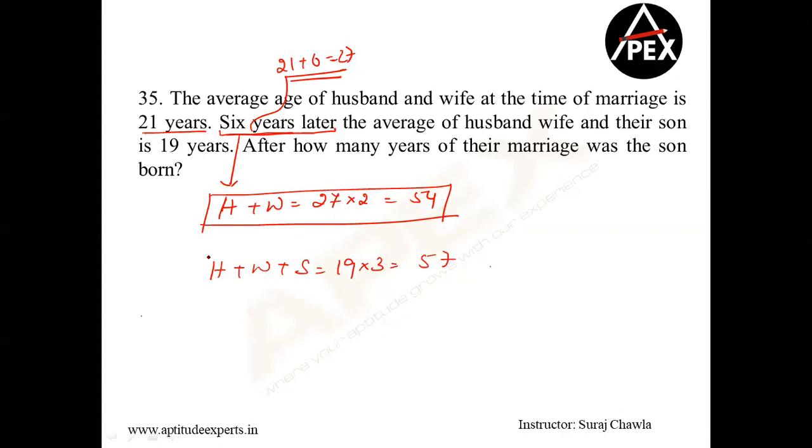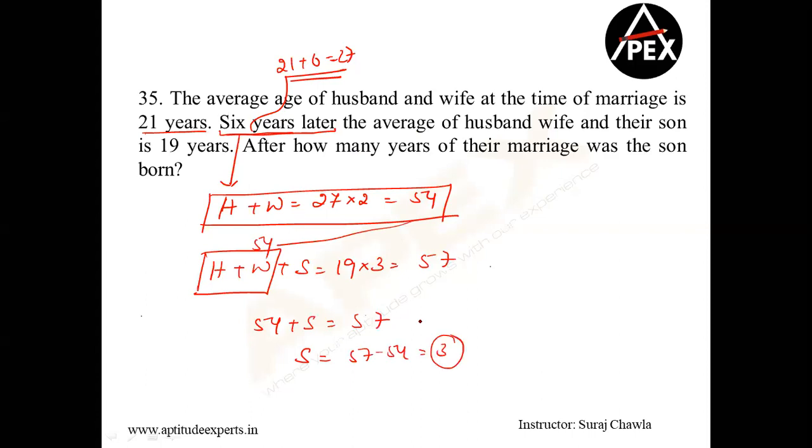Clear? So if husband and wife is 54 here, if I replace this 54, I get 54 plus the son's age is equal to 57, or the son's age is equal to 57 minus 54, that is 3. Clear? Now the question is asking you, after how many years from the marriage was the son born? Now 6 years after marriage, the son was 3 years old. So therefore, by default, 6 minus 3, the answer is going to be 3 years after marriage, the son was born.